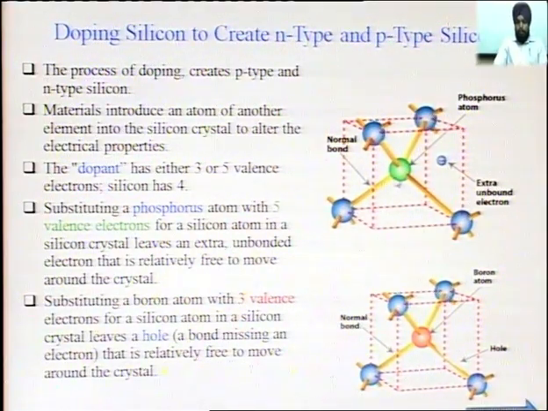When we add pentavalent impurity, which has 5 valence electrons, 4 of them form covalent bonds with the neighboring atoms, and 1 electron is extra, which is not from any covalent bonding. So when we add pentavalent impurity, we have 1 extra electron, and when we add trivalent impurity, we have a shortage of one electron, and they form a hole.